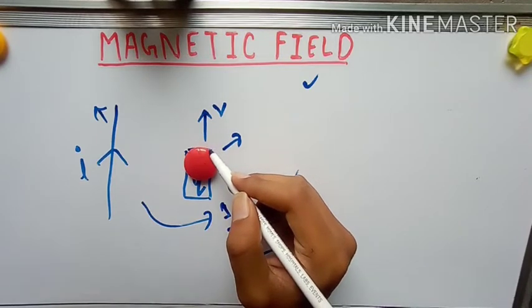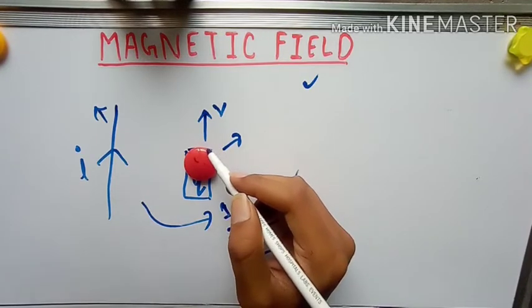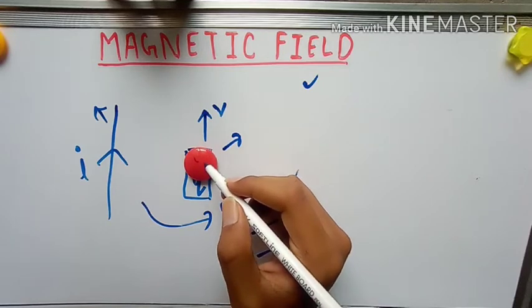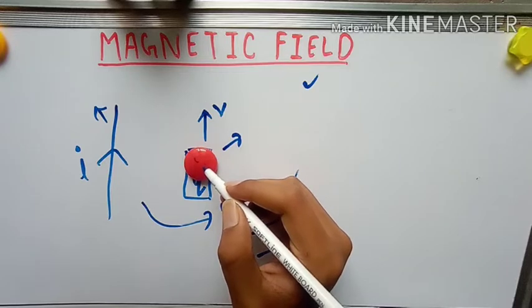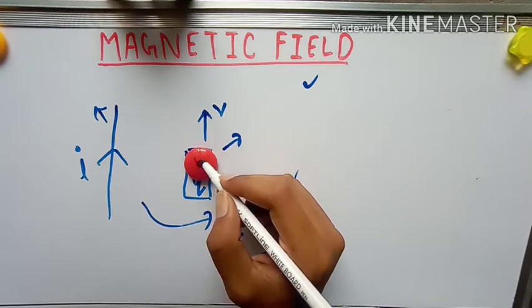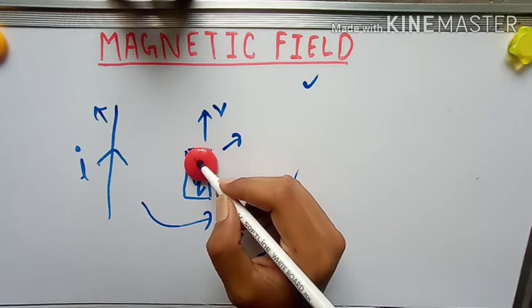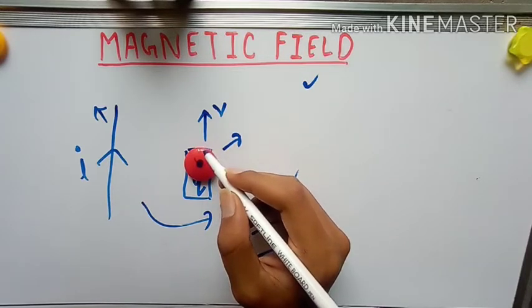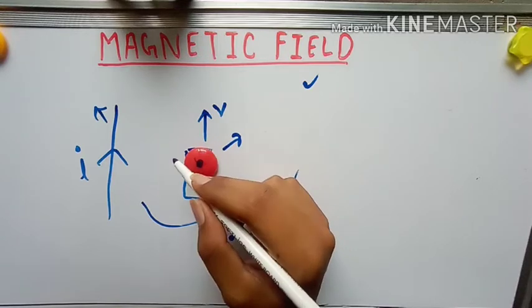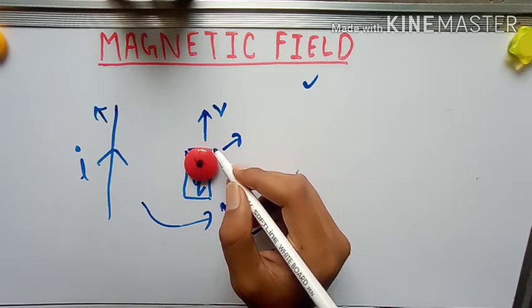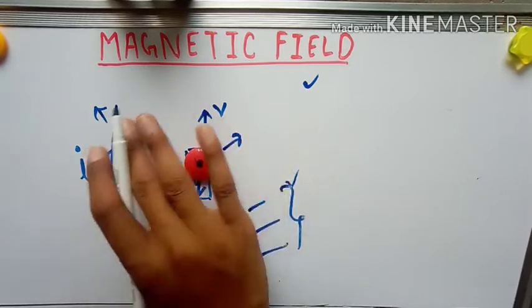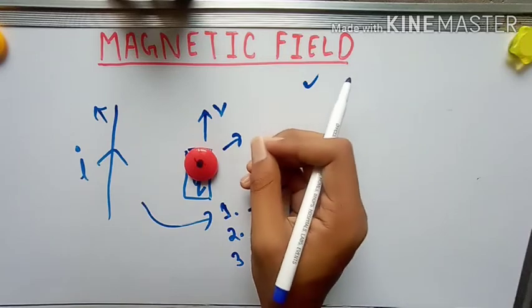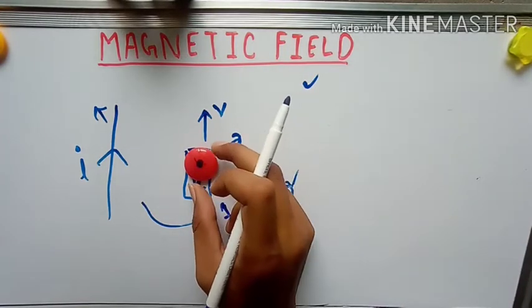Understand? So combining all together, we can say that the strength of the magnetic field is constant at a fixed position and time. If this is the position, here you will get a constant magnetic field. When you change the position, the magnetic field will change. I am talking about space and time. Because this point is located in this plane, you can consider it as a 2D plane, but what happens when this plane is in 3D?